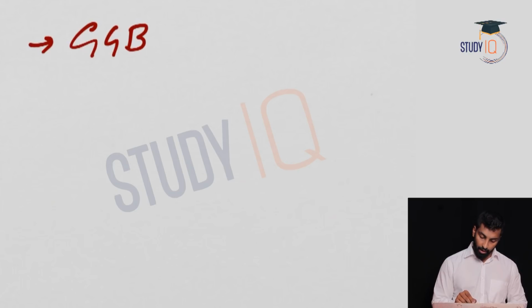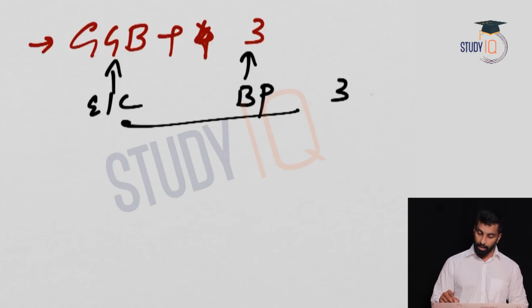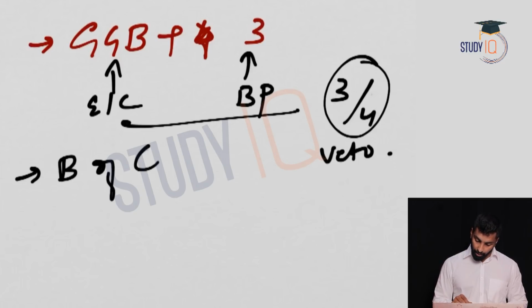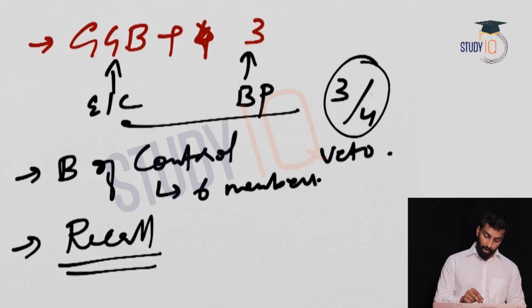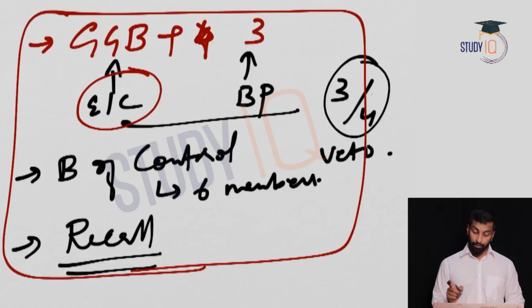First is Governor General of Bengal plus 4 member became 3 member. Appointment, this person is appointed by East India Company, these 3 appointed by British Parliament. Decisions are taken on the basis of majority only, but there was a veto provision for Governor General. Second, board of control was established in England with 6 members. Third, there was a provision of recall. Now the British Parliament can recall any of its official, including the Governor General, although the Governor General is appointed by the company. So these are the 3 provisions of Pitt's India Act, which you need to remember.